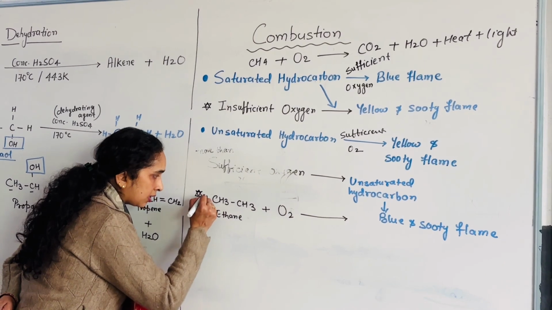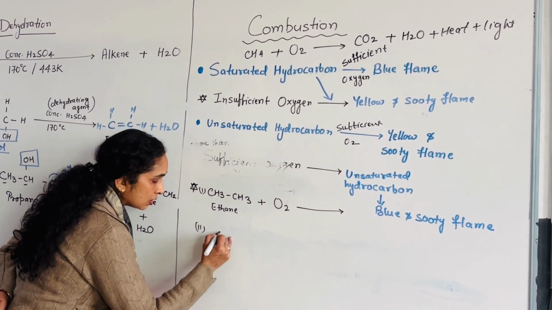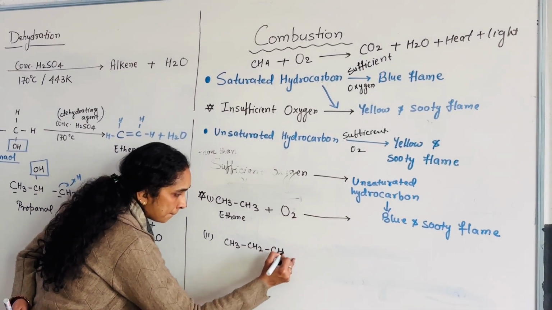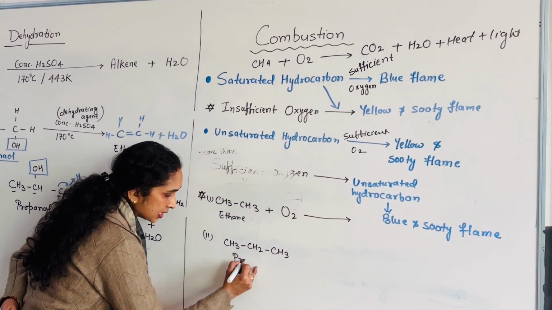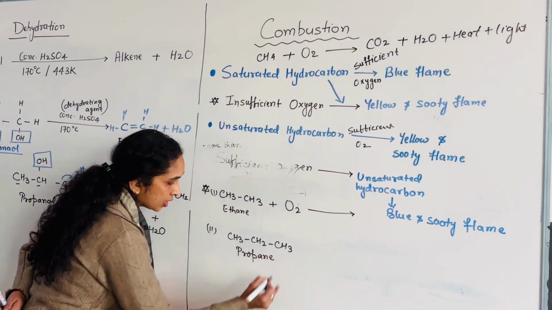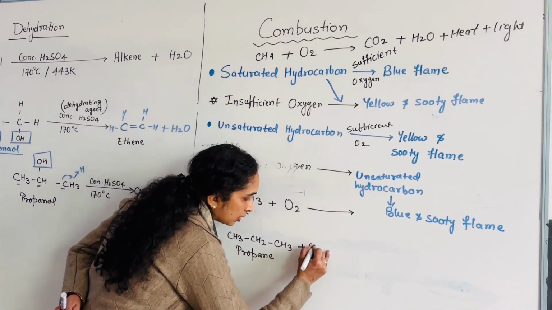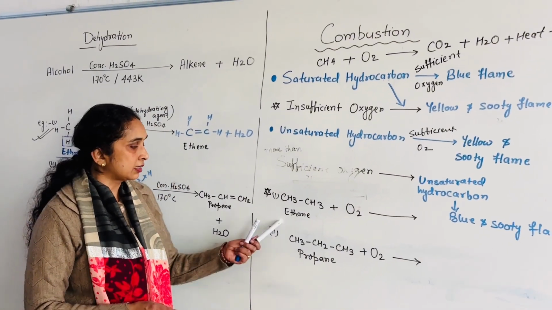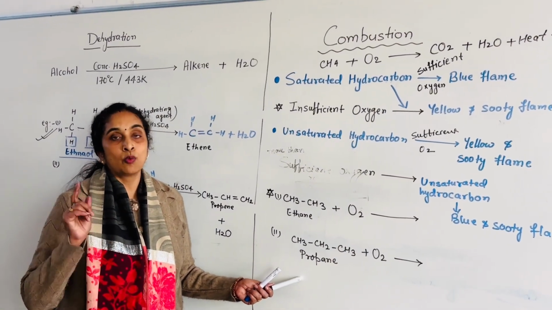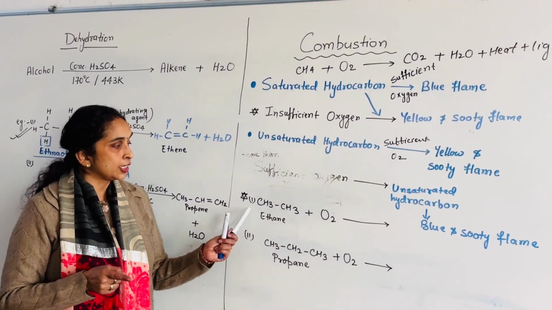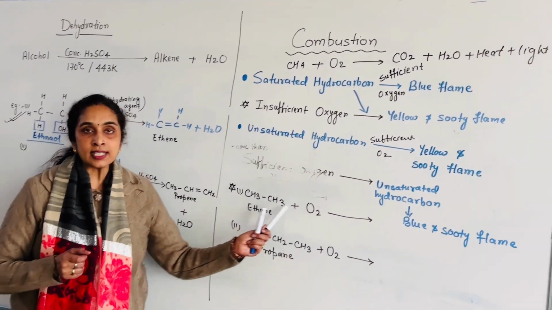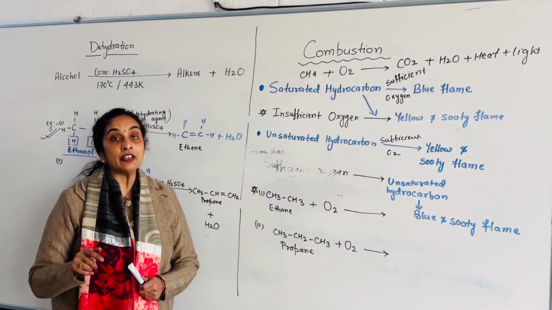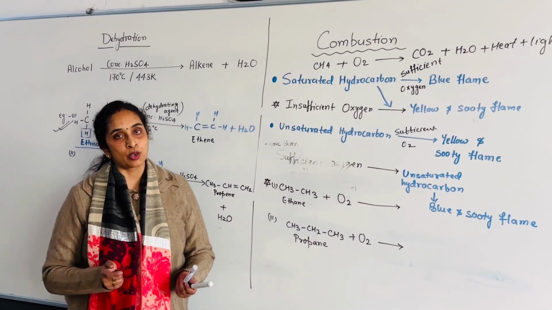Question number 2: what is this? This is propane. What happens when propane reacts with oxygen, that is, when there is combustion of ethane and propane? What is your homework? You have to complete these equations after balancing them and give the answer in the comment box. Okay? Thank you.